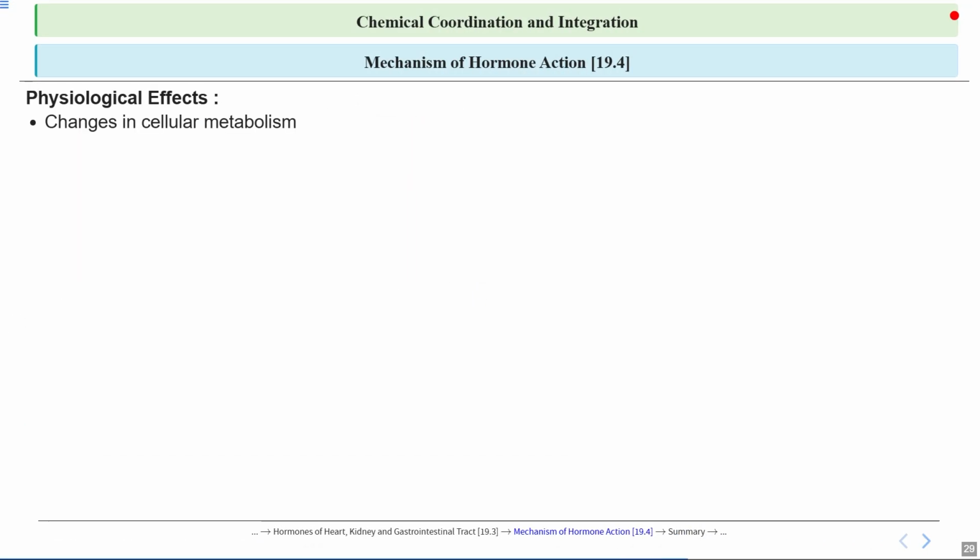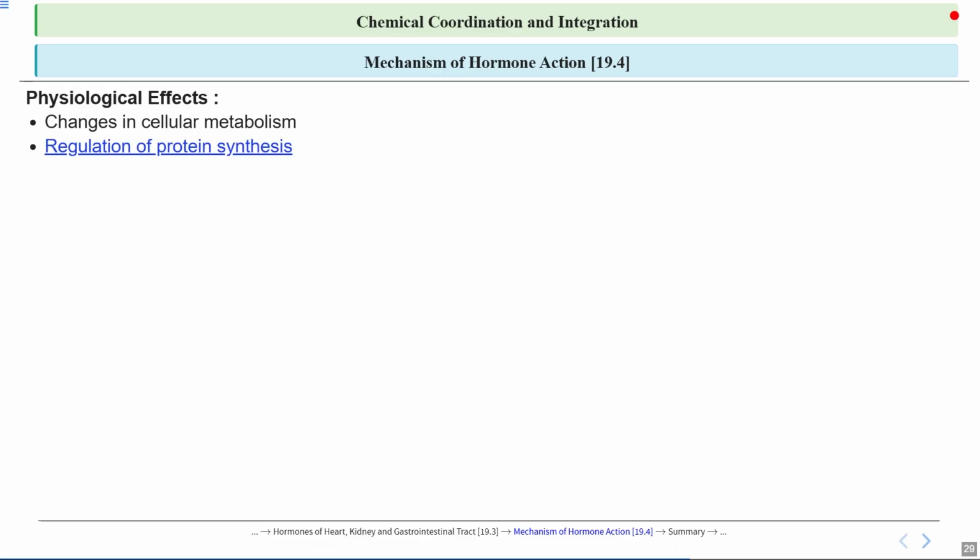Let's talk about some physiological effects. So it leads to changes in cellular metabolism. It refers to alterations in the biological processes that occur within cells to produce energy and synthesize essential molecules. The changes can be triggered by various factors like nutrient availability, environmental conditions, or cellular signals, and they enable cells to adapt to different physiological needs, ensuring efficient energy use and maintaining cellular function.